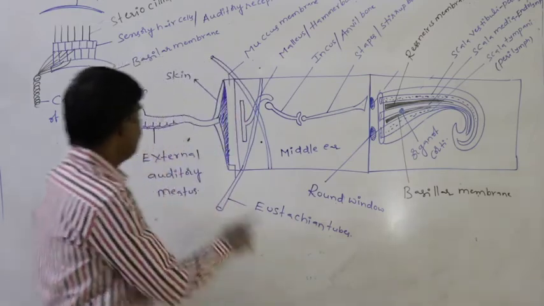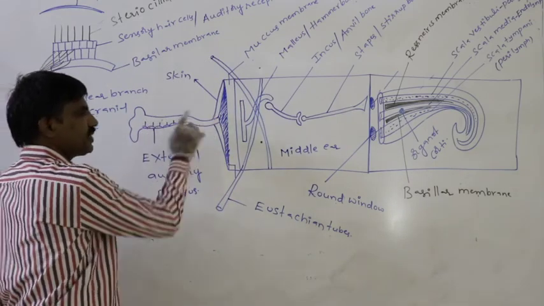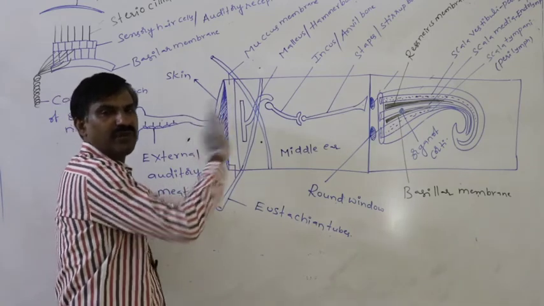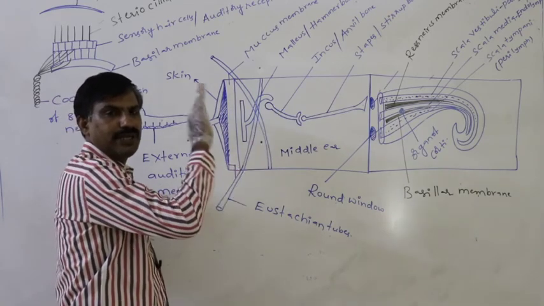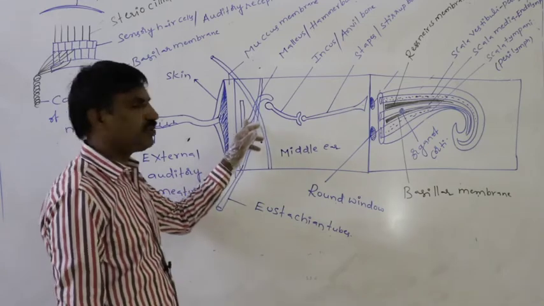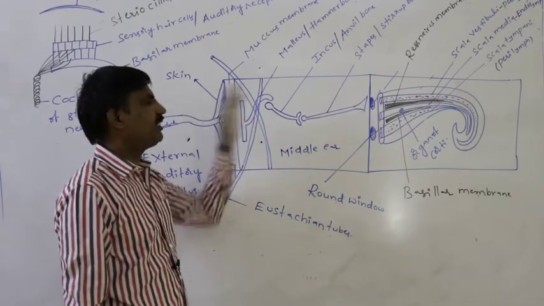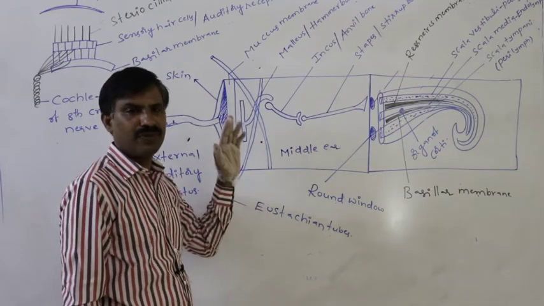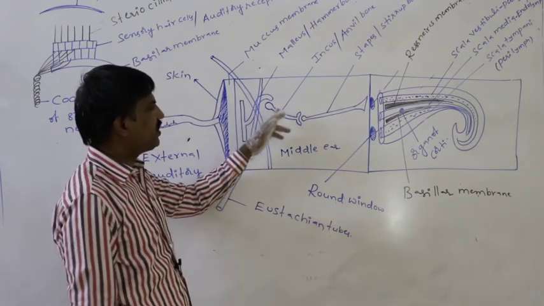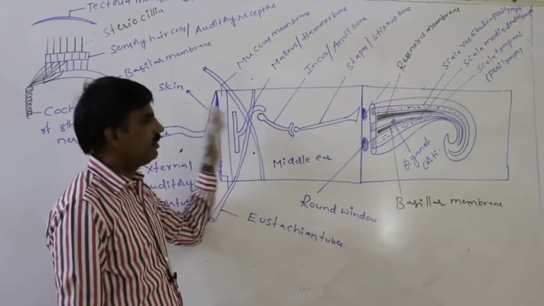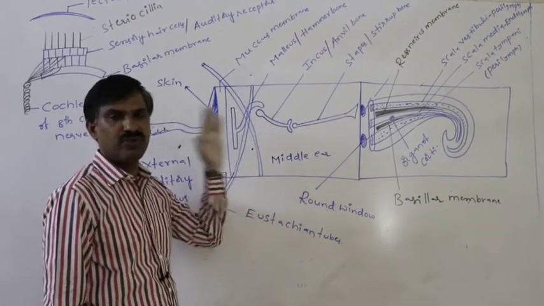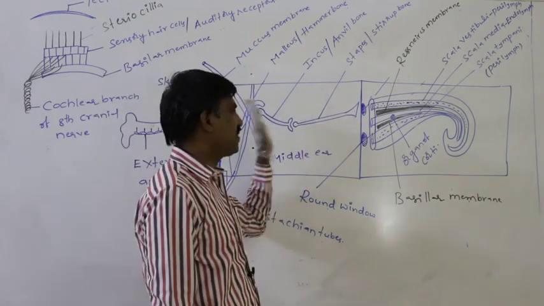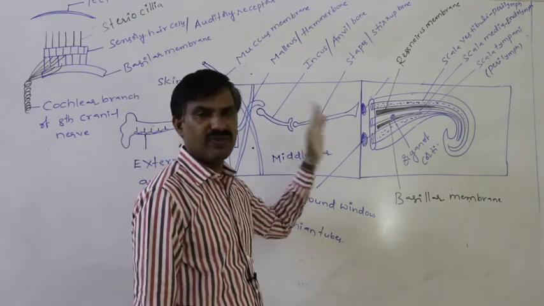Means, whenever the sound waves reach the tympanum, the tympanum vibrates, and this vibration reaches the malleus. Later this vibration reaches the incus, and then the stapes also starts vibrating forward and backward.